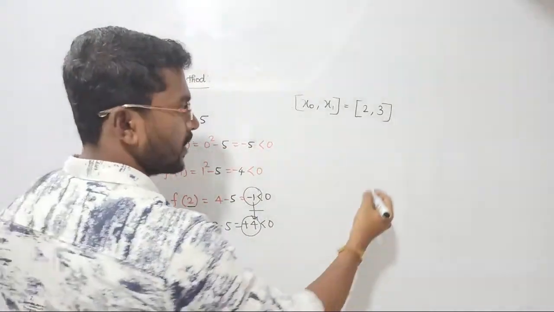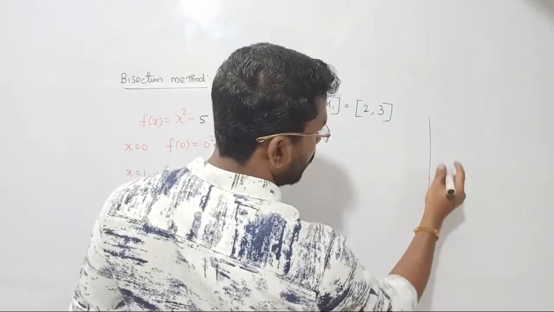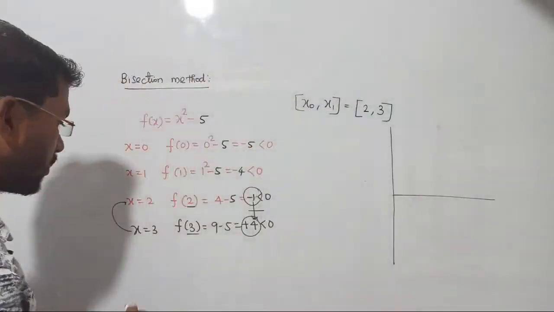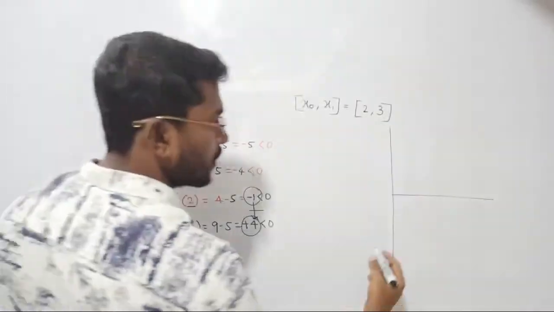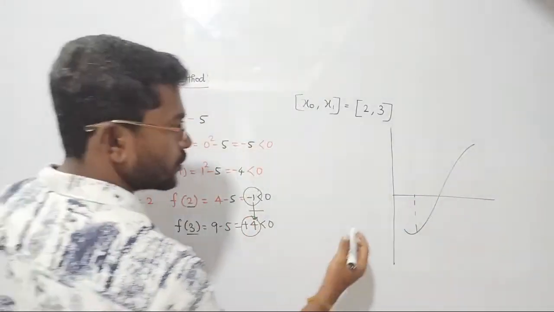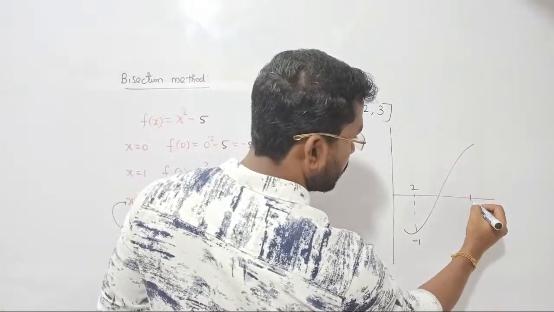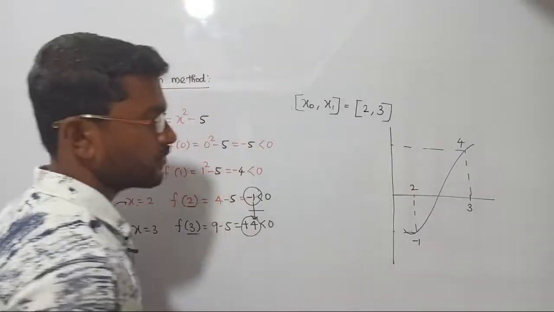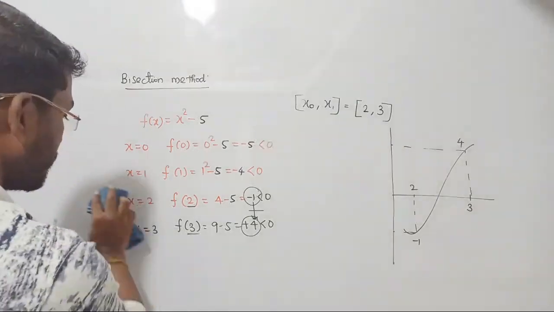Let's see what happened. Let me plot the graph also. I think this portion is visible to you all. Please wait a minute. Initially, at x equal to 2 I got the value -1, and at x equal to 3 I am getting +4, right? So the graph will be like this. At x equal to 2 I am getting -1 correspondingly. At x equal to 3 somewhere here I am getting +4. The x-axis, y-axis values will be 3, +4 and 2, -1. Yes, let's continue further.